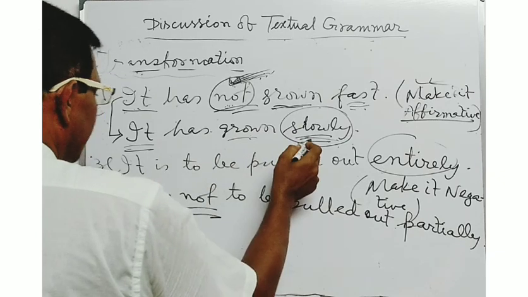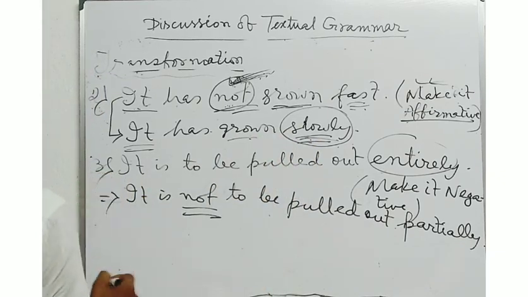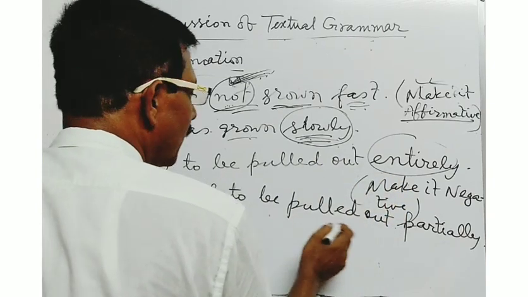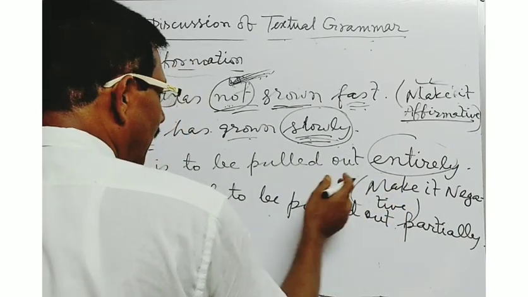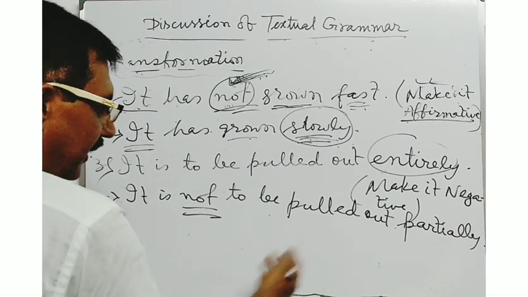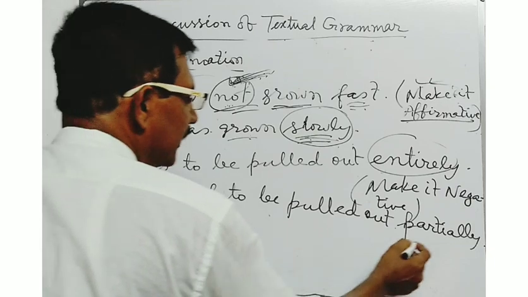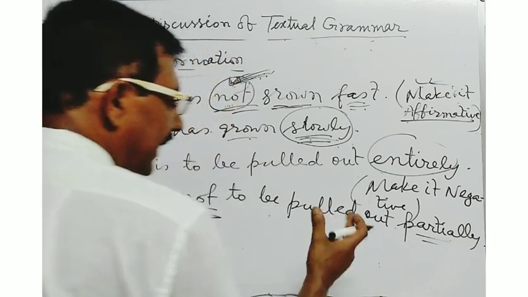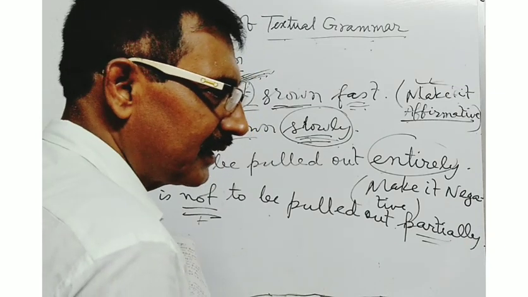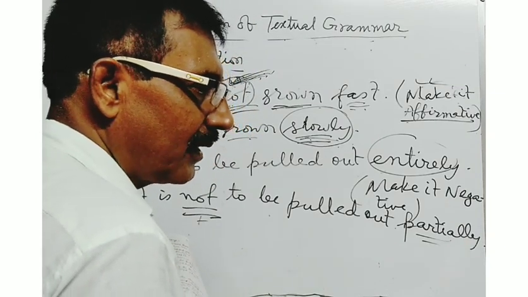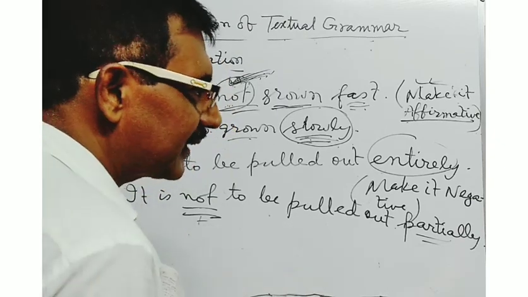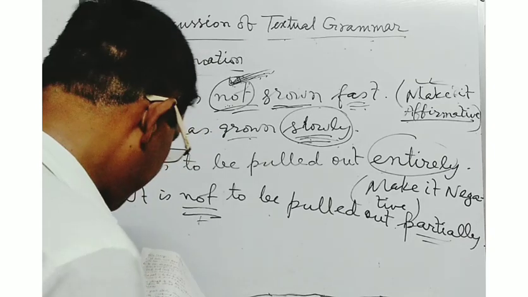It has grown slowly. And in the third sentence, it is to be pulled out entirely. It is not to be pulled out partially. It is pulled out entirely, wholly. And partial is the opposite word. Here not plus opposite word is there. At the time of making a sentence negative, you will have to use not plus opposite word of the sentence given. In this way, you will have to make the sentence affirmative or negative.